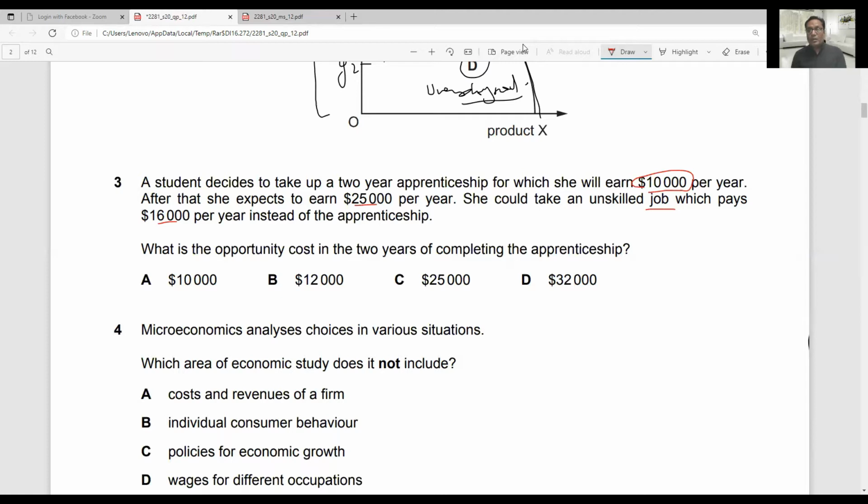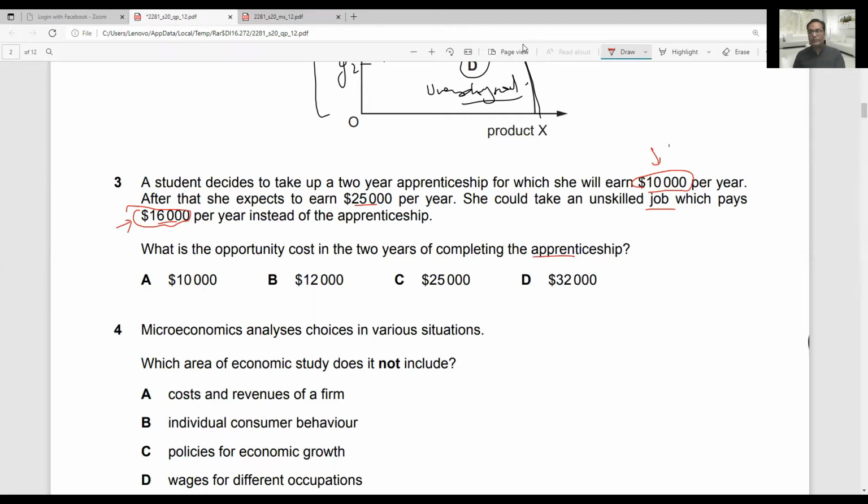Okay. She has two options: go for apprenticeship and earn 10,000, or go directly for an unskilled job which offers 16,000 per year. And the examiner is asking what is the opportunity cost in the 2 years of completing the apprenticeship?